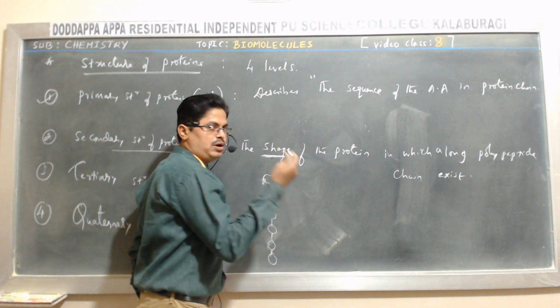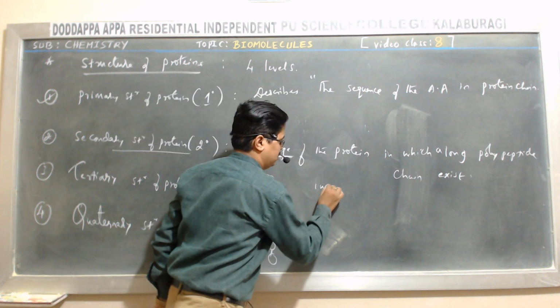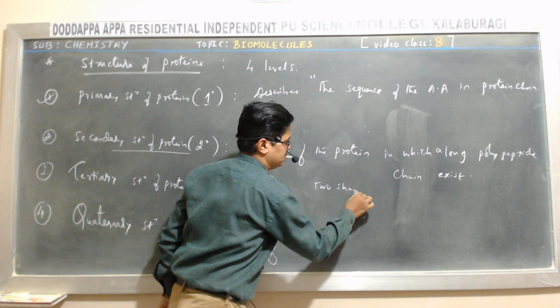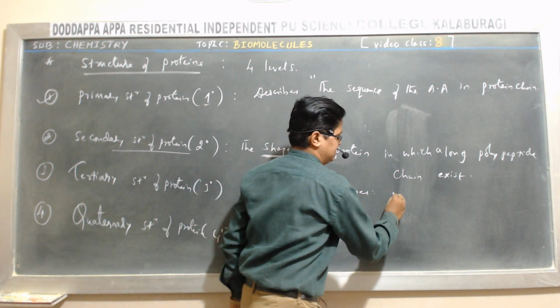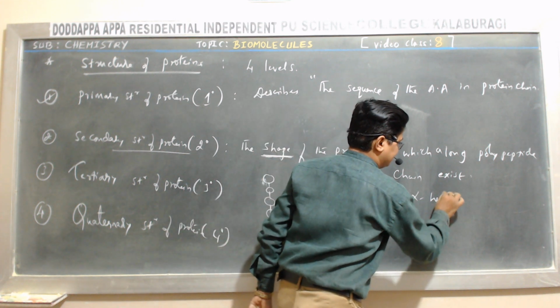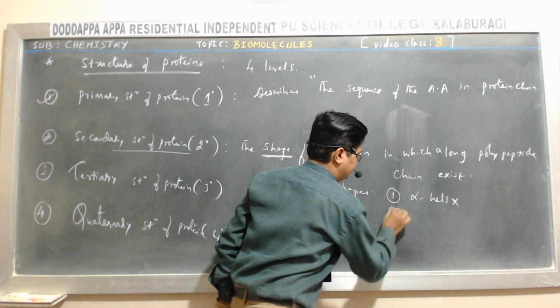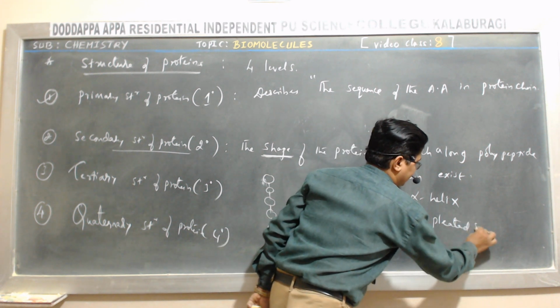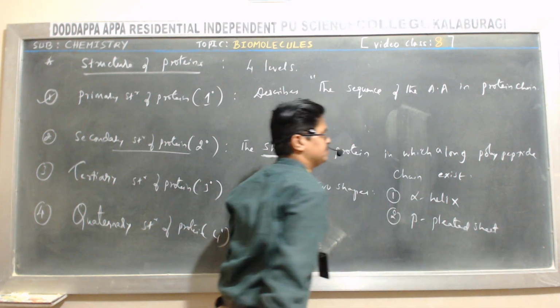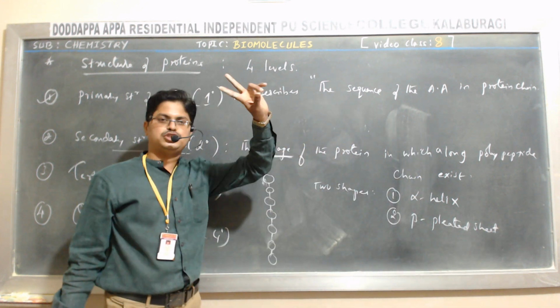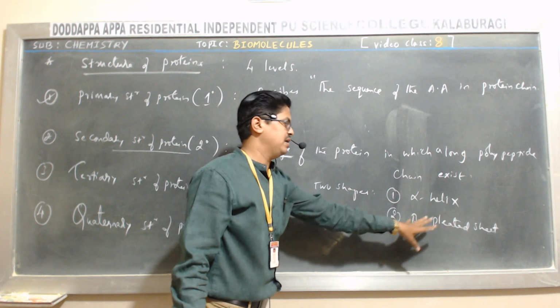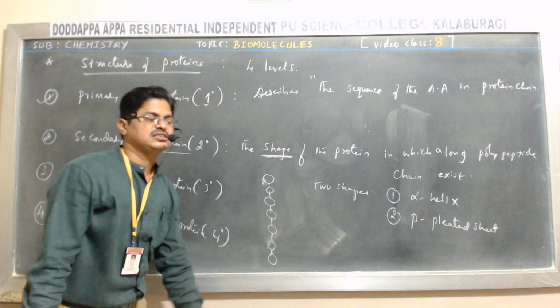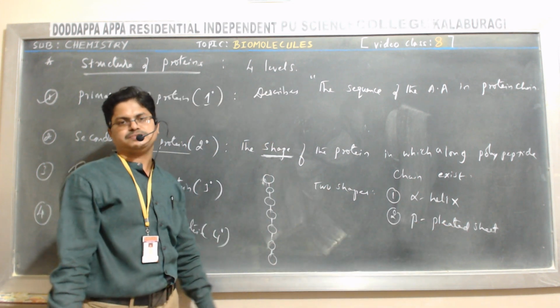It exists in what? Two shapes. One is alpha helix and another one is beta pleated sheet. It exists in two shapes. One is alpha helix shape, another is beta pleated sheet like structure.